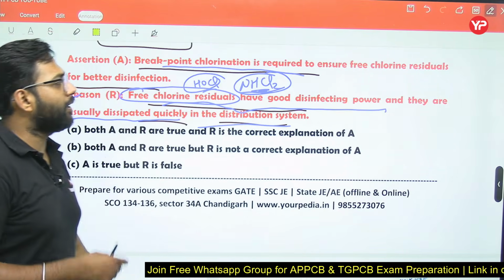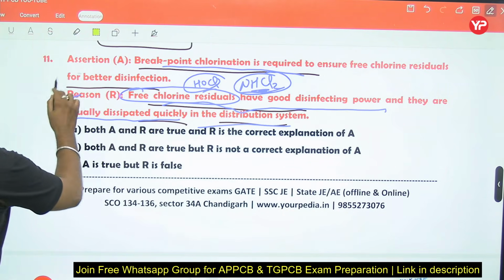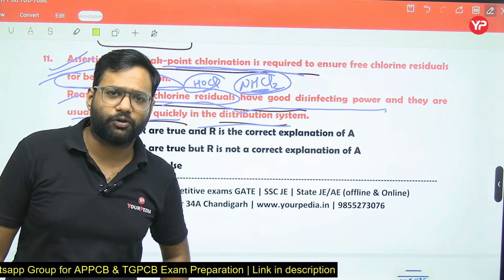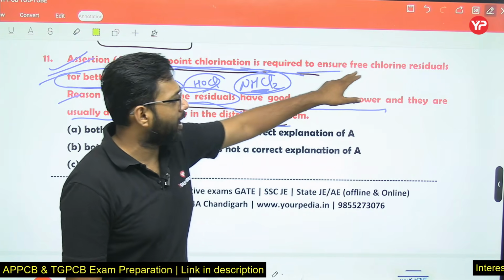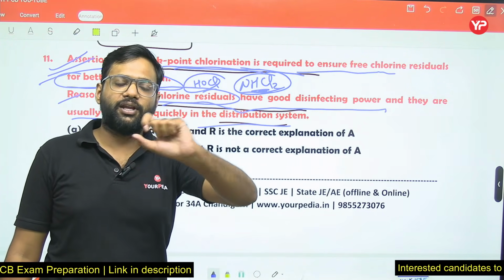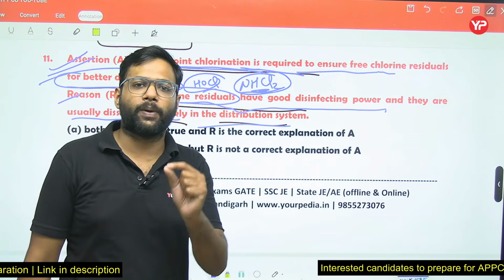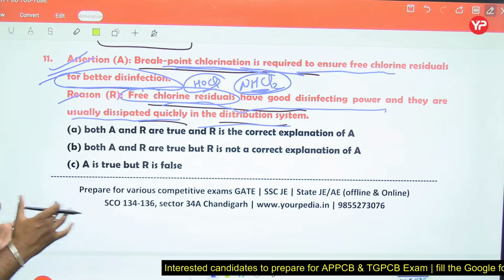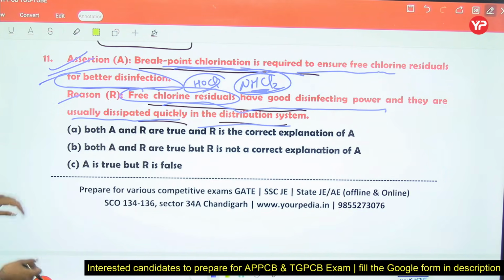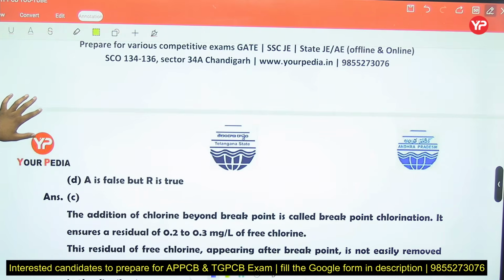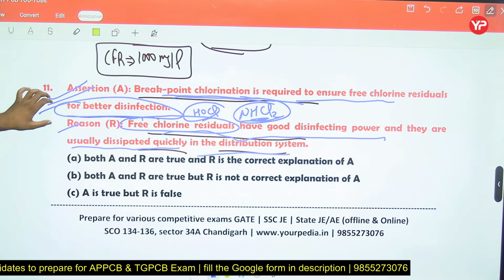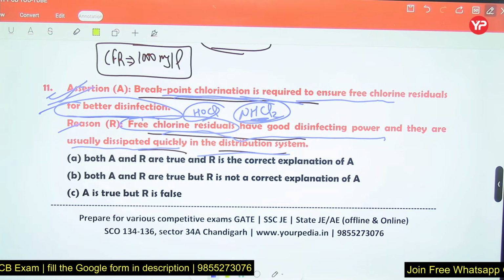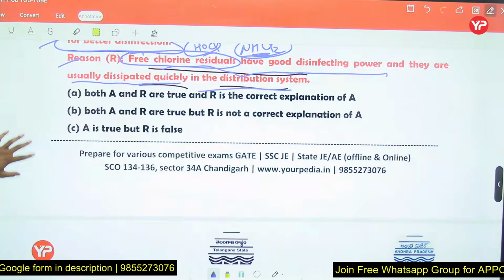Breakpoint chlorination is required to ensure free chlorine residual for better disinfection. Yes, we perform the test for the chlorination, and breakpoint chlorination is required to ensure free chlorine residual. Generally we keep the free chlorine residual as 0.2 milligram per liter at a contact time of 10 minutes. So this assertion is true, and the reasoning is also true.